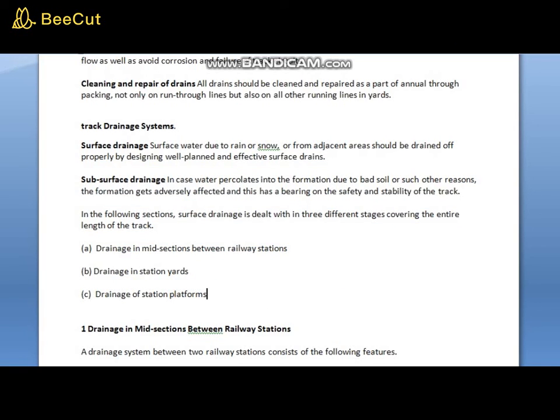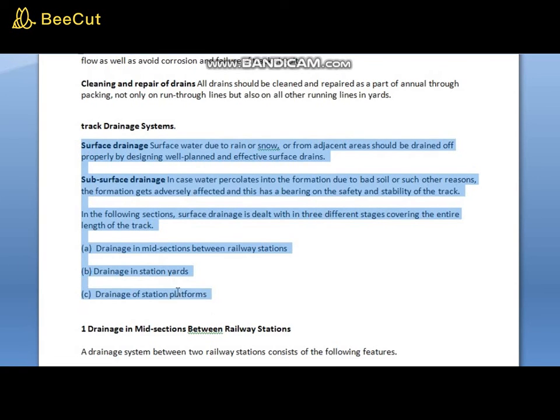Again, subsurface track drainage is classified as drainage in mid-section between railway stations, drainage in station yards, and drainage at station platforms.